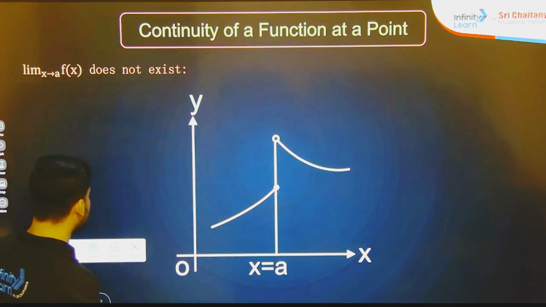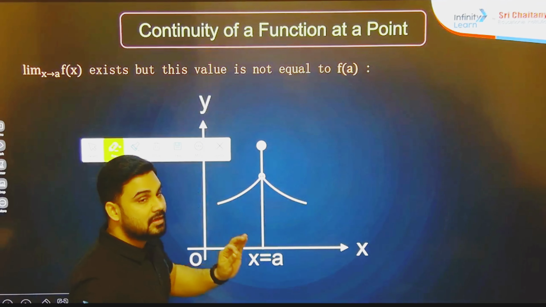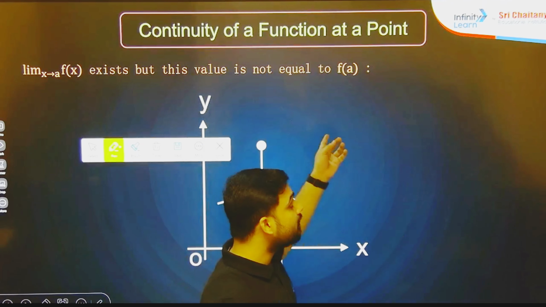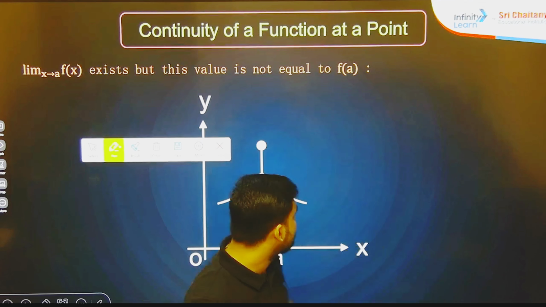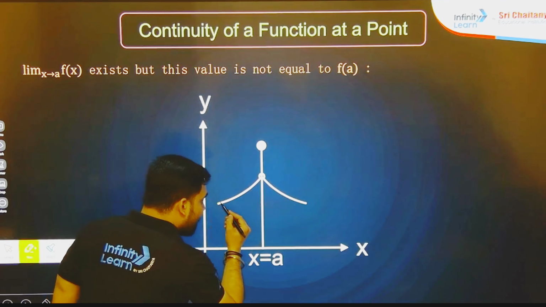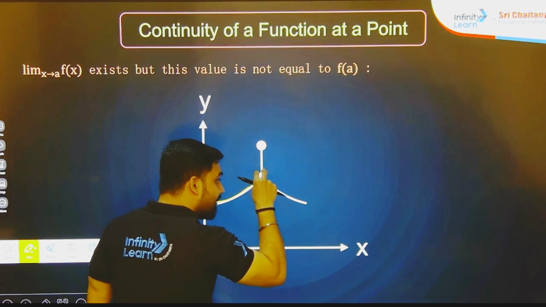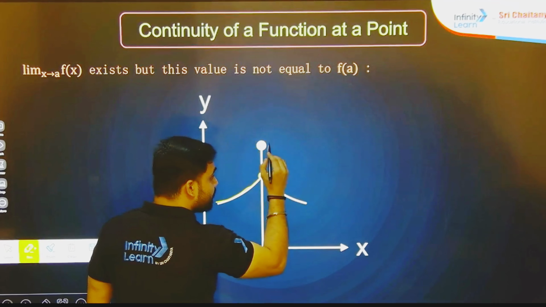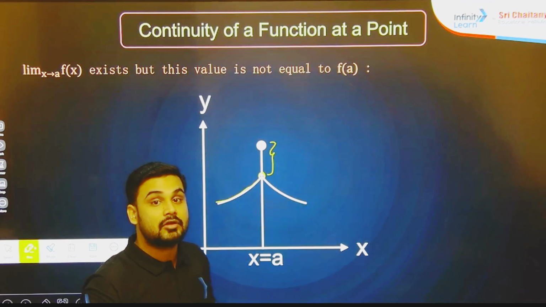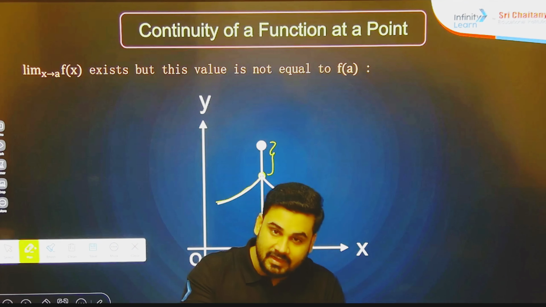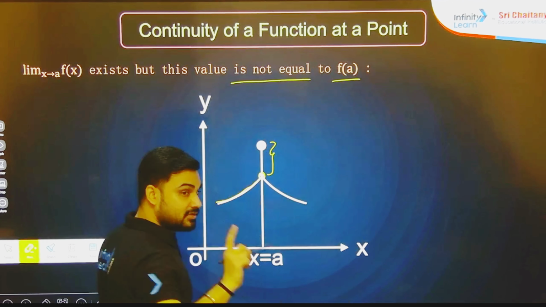Understood? Okay, let's see the third point. Third point is limit x tends to a exists but the value of limit is not equal to f of a. Means limit is there but the value of limit is not equal to f of a. So if you see here, the graph is continuously increasing but here a hole has come, and the value which we should have got here is there. So there is again a gap. Whatever our f of a value is, that is not equal to the limit. This time the value is defined but our LHL and RHL values are not equal to f of a. So this is the third situation.